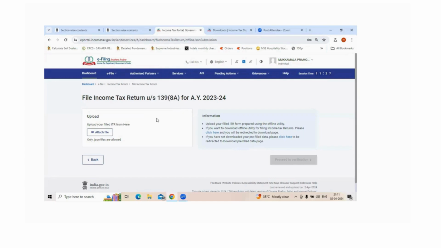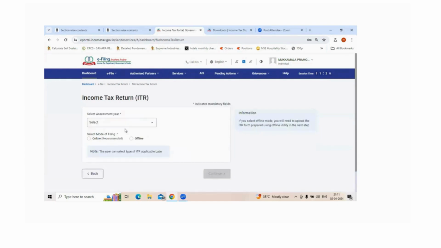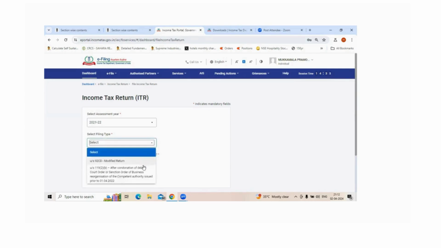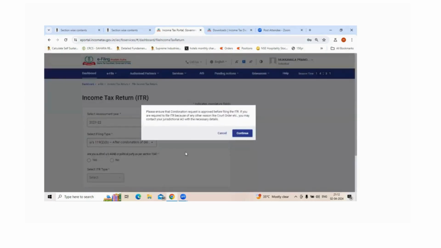The other option you have is, let's say you have forgotten to file under assessment year 2021-22, or even up to 6 years from the current assessment year, which I'm talking about. The current assessment year is 2024-25. So if you have forgotten to file a return up to 6 years before this current assessment year, you can choose the path of condonation of delay.